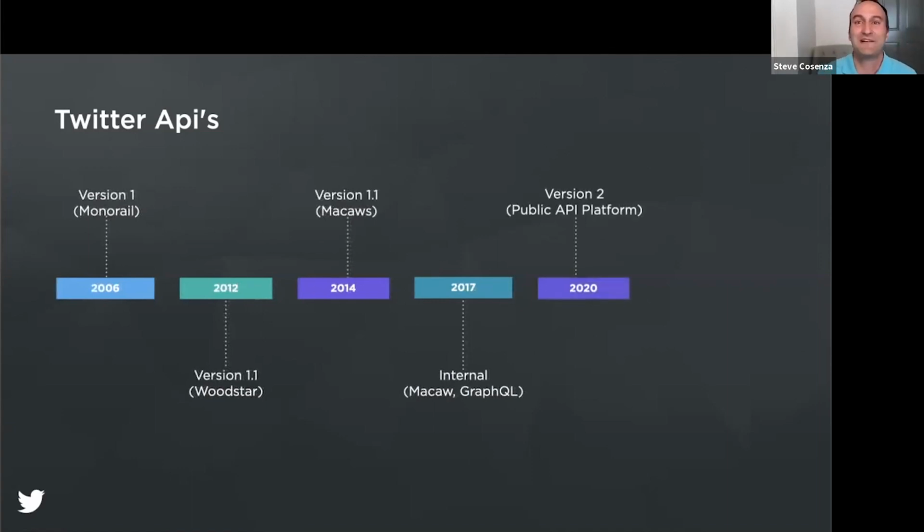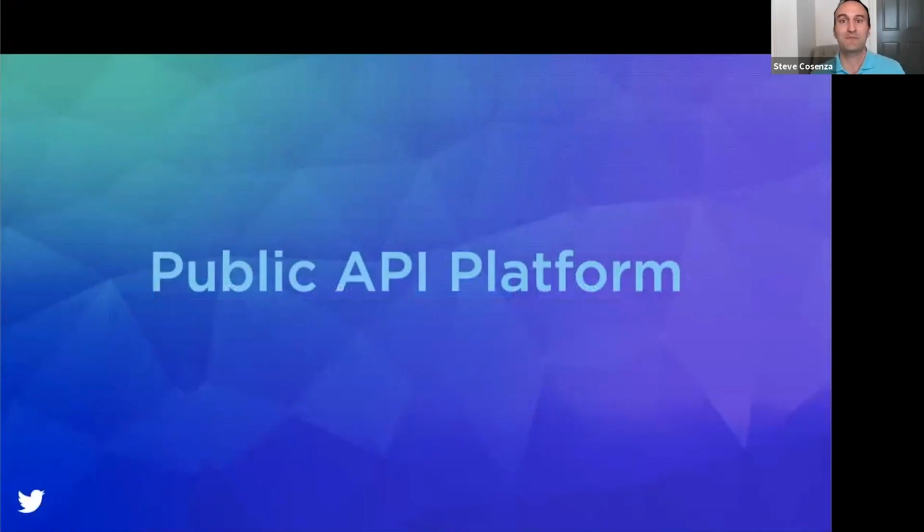So in early 2019, we started to plan for the next major version of the Twitter public API, and we knew we needed a new architecture to address the public API's slow iteration speeds and continued fragmentation. Which brings us to this year, when our new architecture started powering the public API platform, which now hosts our first API v2 endpoints. All right, so with that brief history behind us, let's now look at the goals and architecture behind our new public API platform.